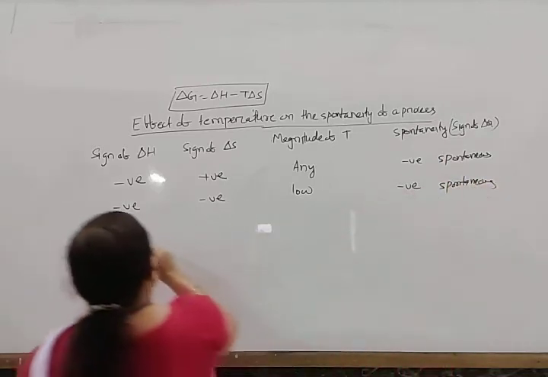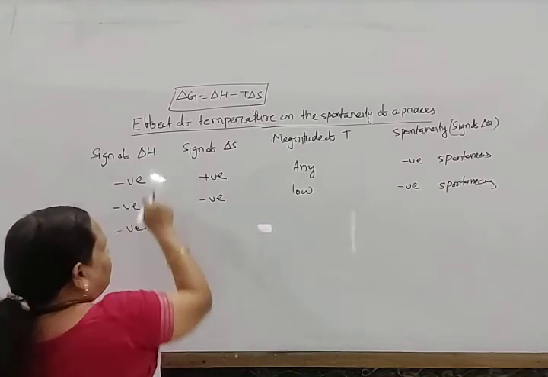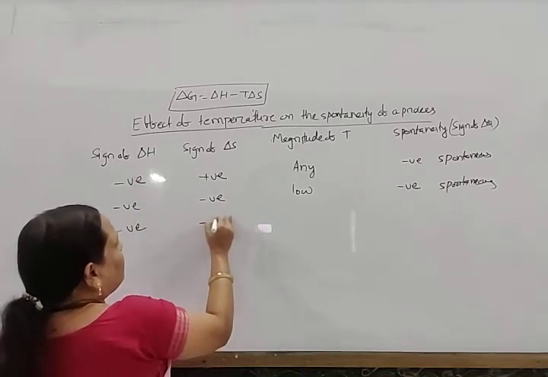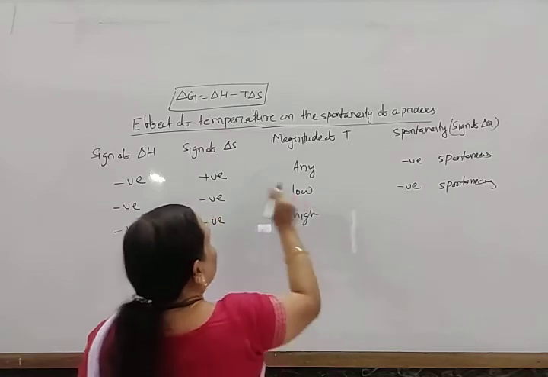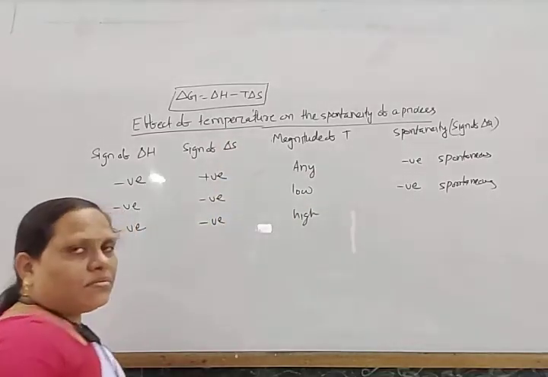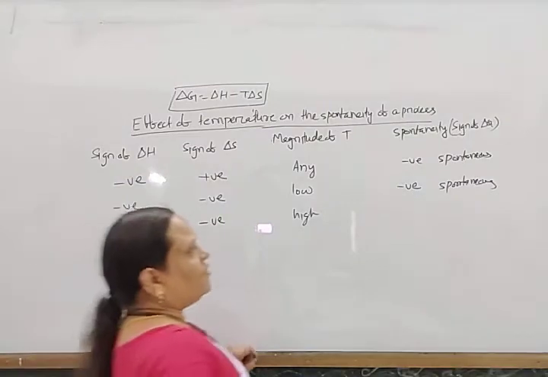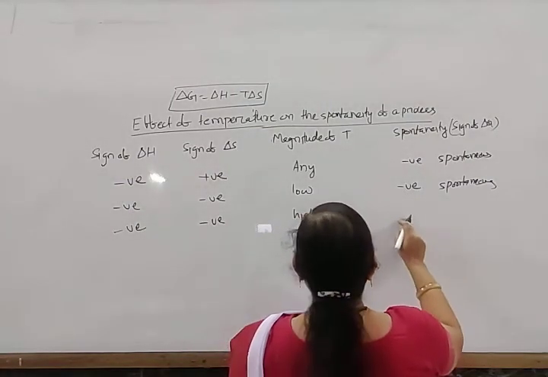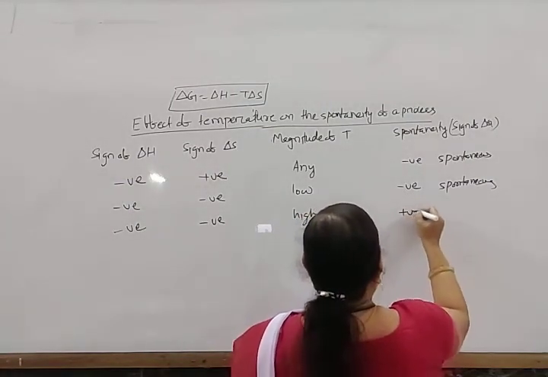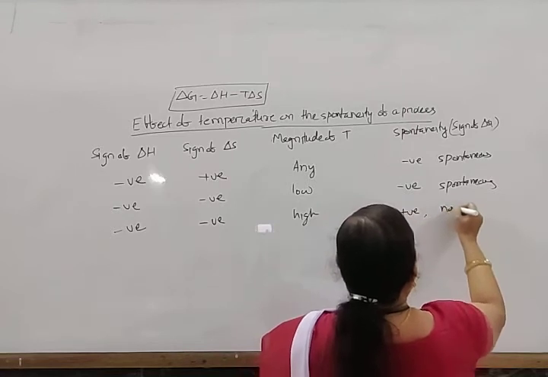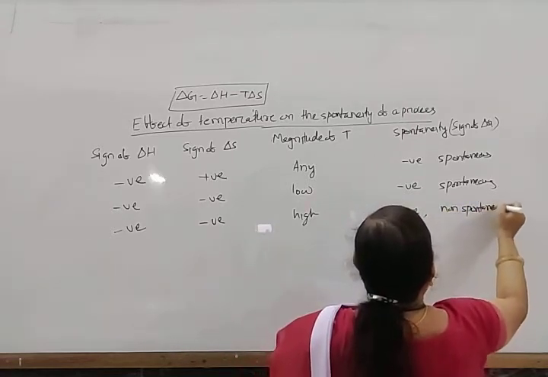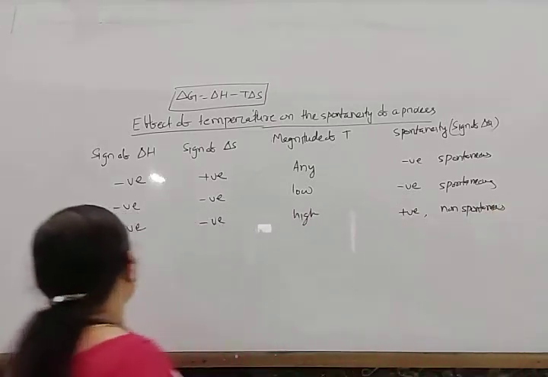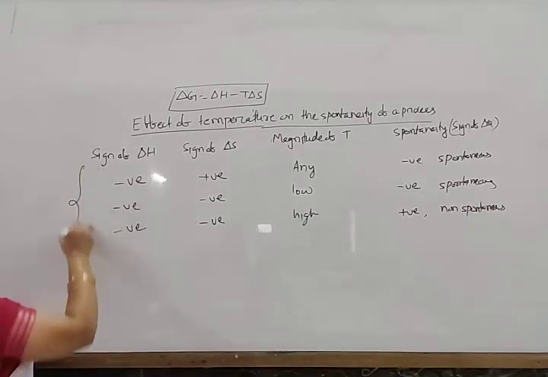spontaneous. Similarly, for ΔH negative and ΔS negative, if the temperature is high, minus TΔS will become positive, the ΔG will become positive and the process is non-spontaneous. Similarly, this is for exothermic.